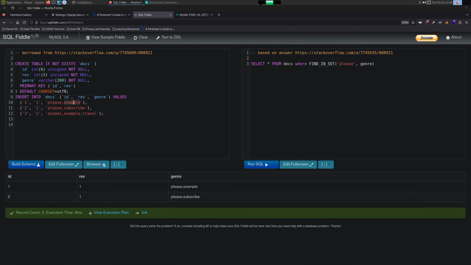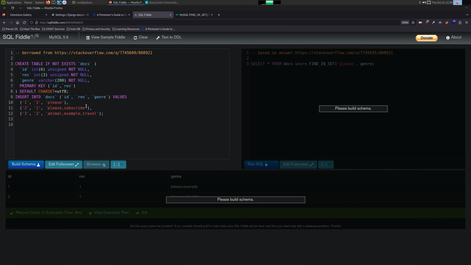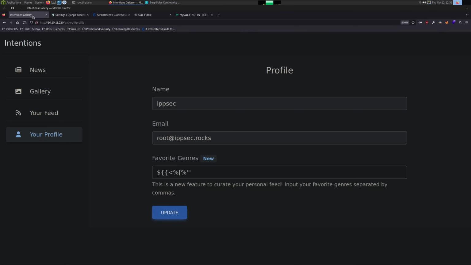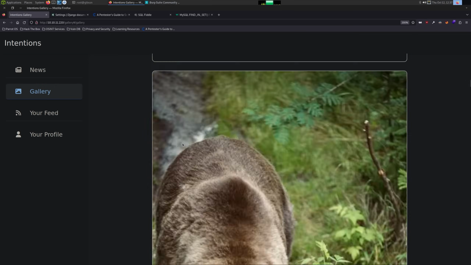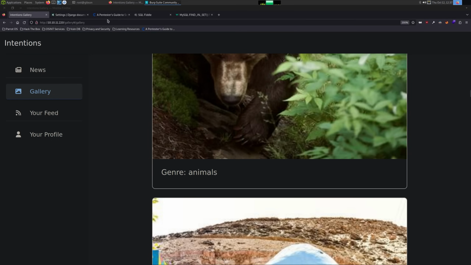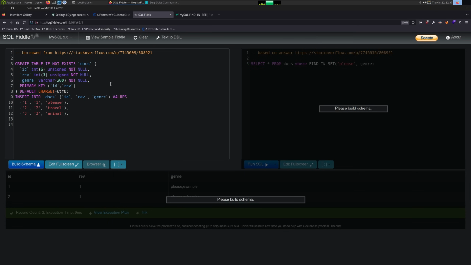Now, I made a slight mistake when I was building this, because each of these, imagine rev is going to be image name. So this could be image 1, image 2, image 3. But we only have one field on this. So I don't think the picture could be tagged as two things. By that, I mean anything in this gallery. All these just have one genre. And that becomes important when we're figuring out what the query looks like, because we're passing the entire thing here.